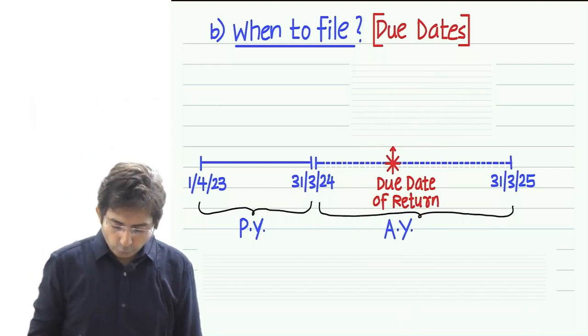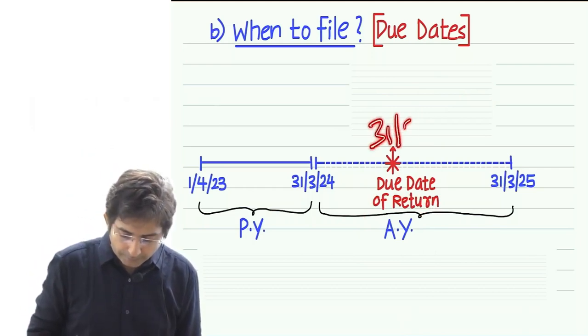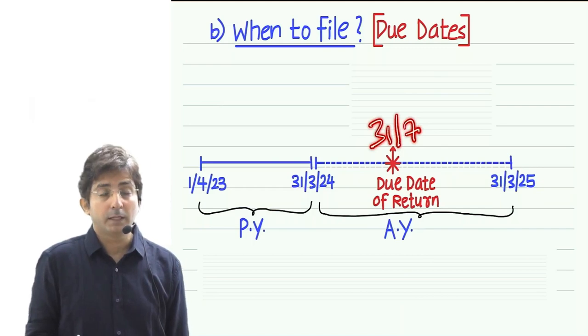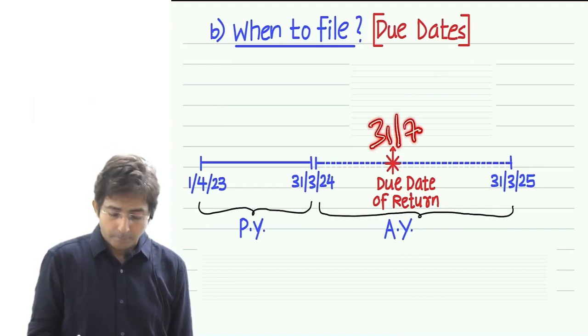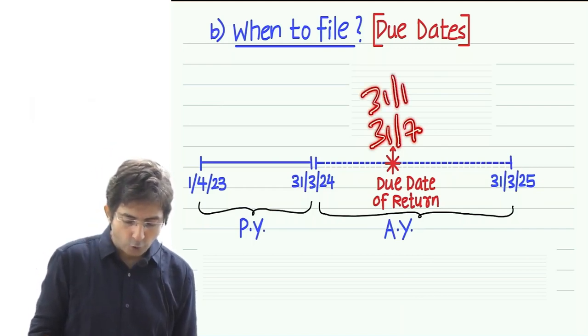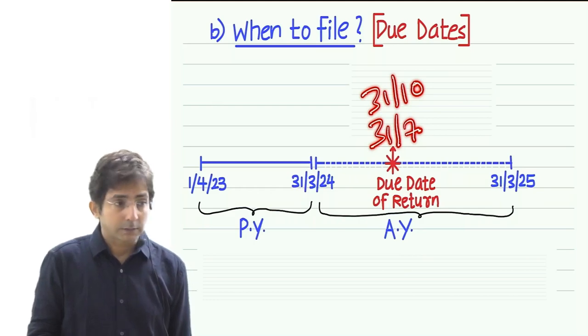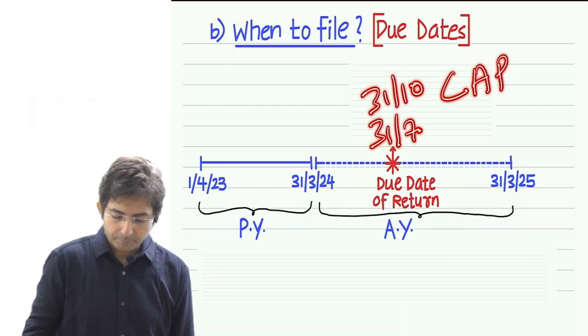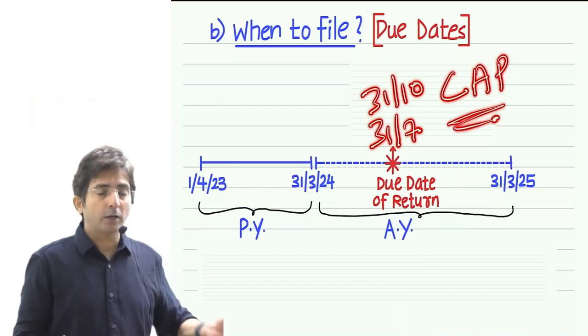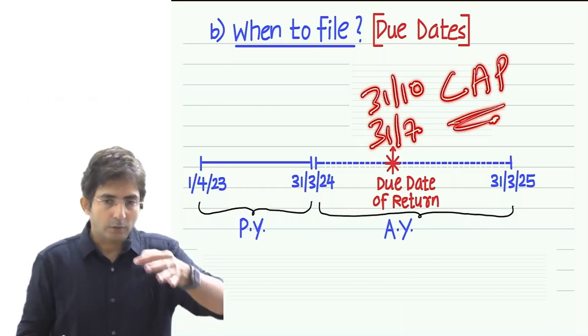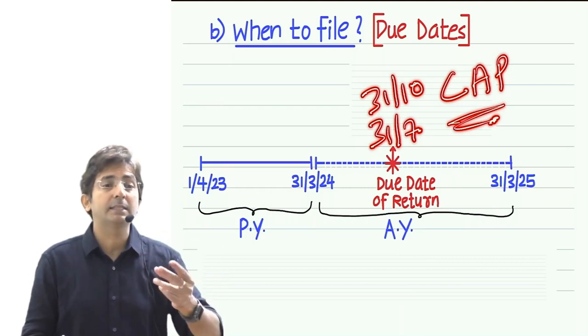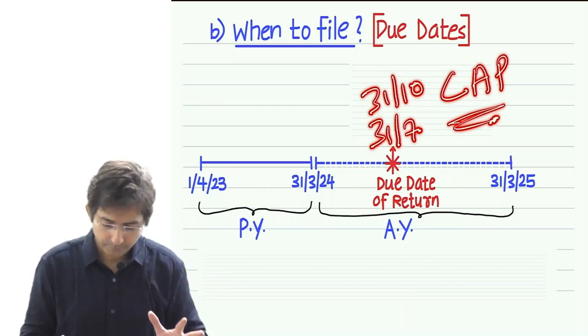So see, usually people file the return by 31st of July, 31st July of the assessment year. But for some people, it is 31st of October. For which people? CAP, CAP. C for companies. For companies, the due date of filing return is 31st of October.